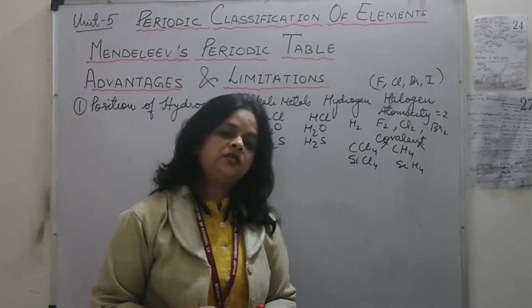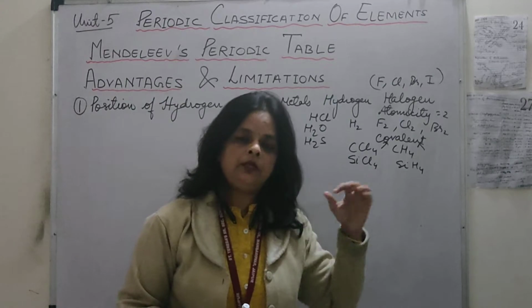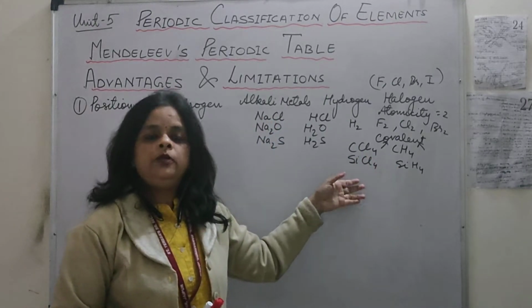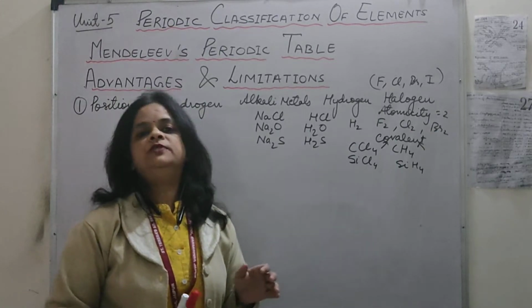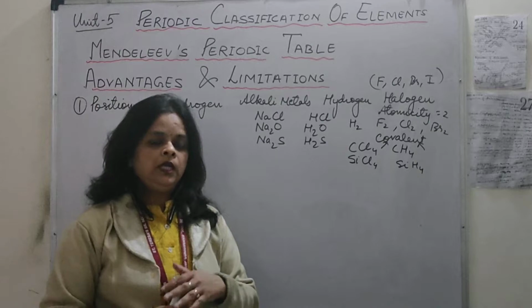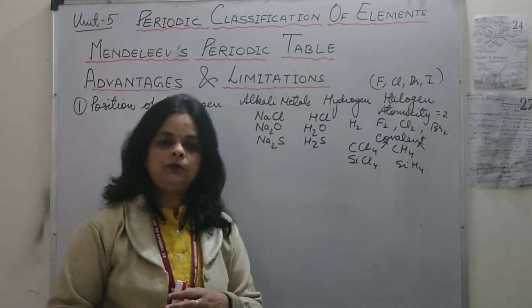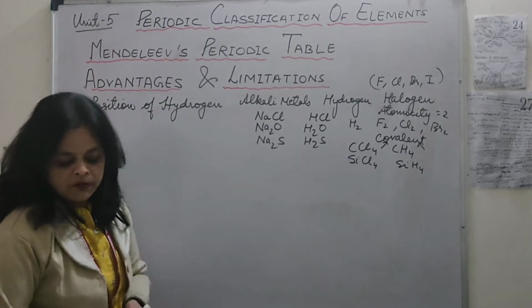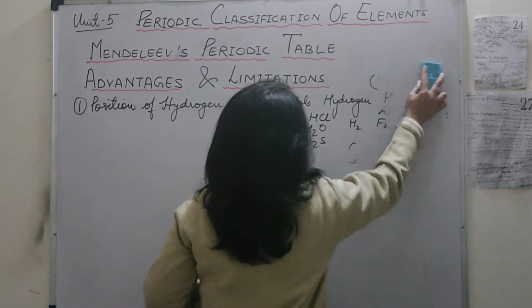Students, we had already discussed covalent bonds and covalent compounds in the 4th chapter. You must have understood that, and you must remember what covalent compounds are: the bonds which are formed by the sharing of electron pairs, and the compounds formed by sharing of electron pairs are called covalent compounds. Now we will move on to the next one. What is the next drawback?